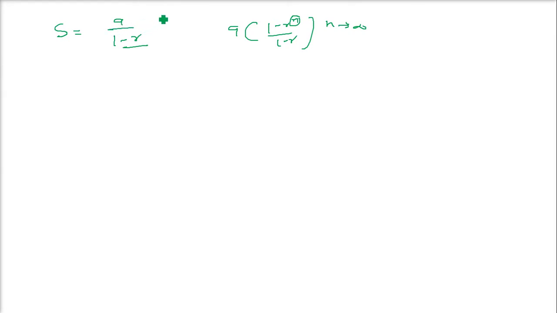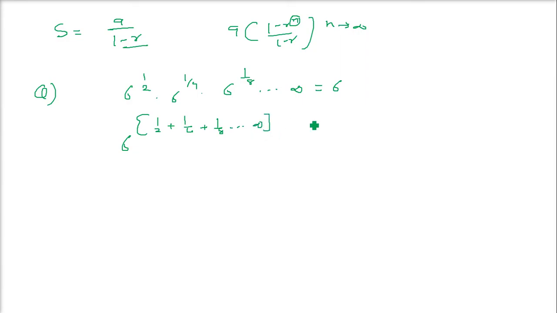Let us take an example. We have to prove that 6 to the power half, 6 to the power 1 by 4, 6 to the power 1 by 8, and so on up to infinity, equals 6. Since these are all powers, we can add them. This is half plus 1 by 4 plus 1 by 8, going up to infinity. This is equal to 6, you have to prove.